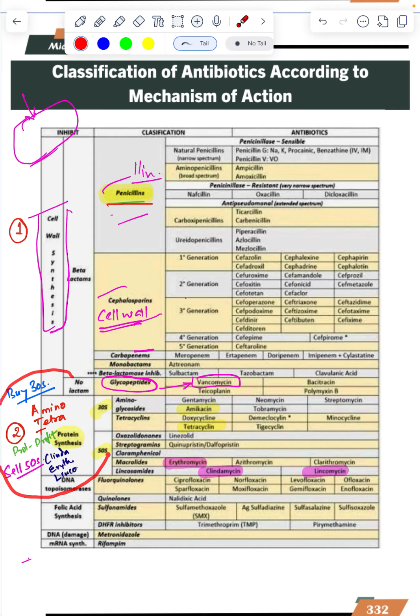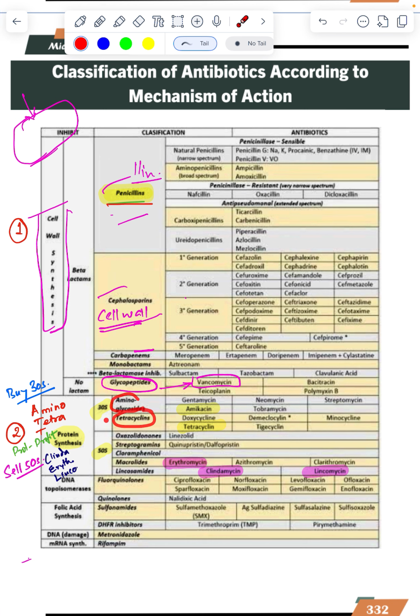So buy at 30S, what does it mean? At 30S, AT: aminoglycosides and tetracycline. Buy at 30 means amino, tetra. Sell at 50, you want to sell: CELL.